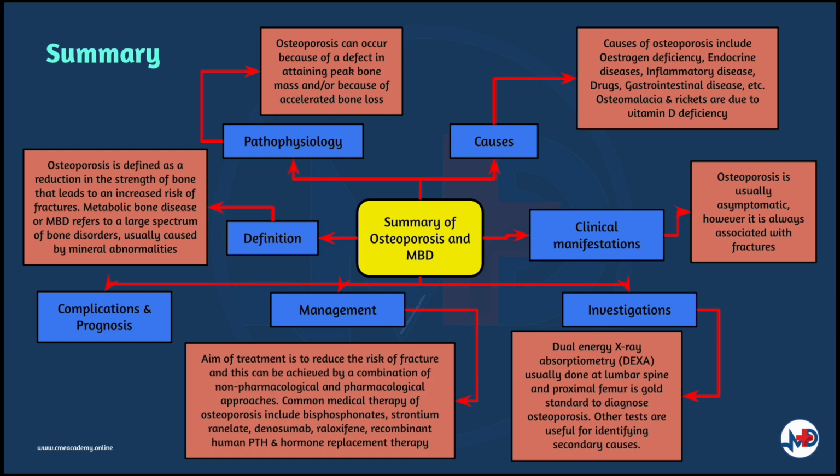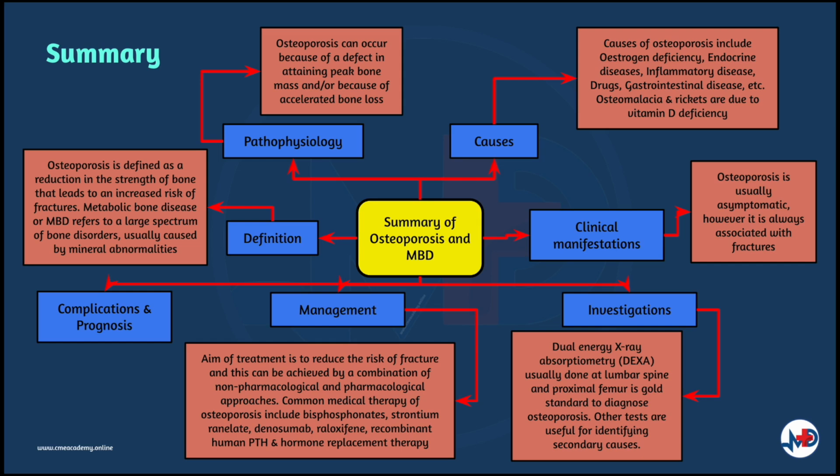And in summary, osteoporosis is defined as a reduction in the strength of the bone that leads to an increased risk of fractures. Metabolic bone disease, or MBD, refers to a large spectrum of bone disorders usually caused by mineral abnormalities. Osteoporosis can occur because of a defect in attaining peak bone mass and/or because of accelerated bone loss. Causes of osteoporosis include estrogen deficiency, endocrine diseases, inflammatory diseases, drugs, gastrointestinal diseases, etc. Osteomalacia and rickets, on the other hand, are due to vitamin D deficiency.